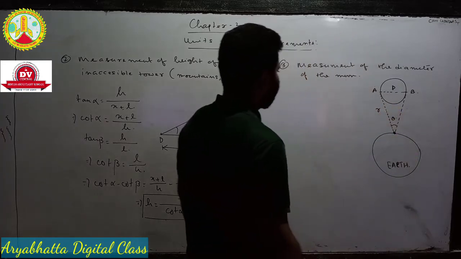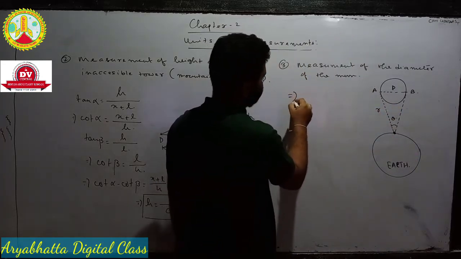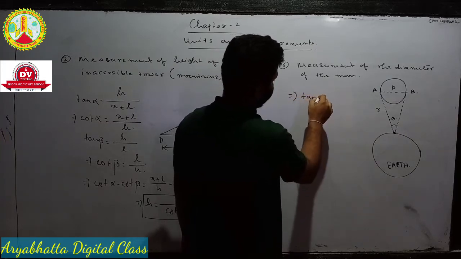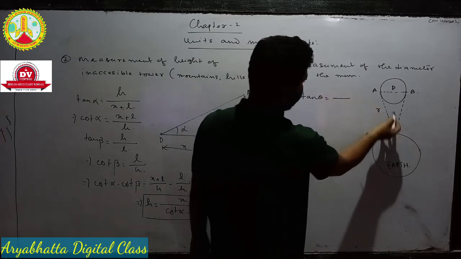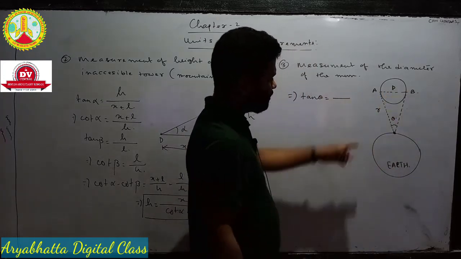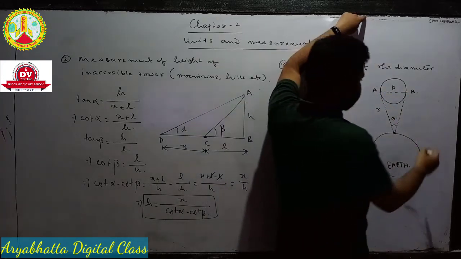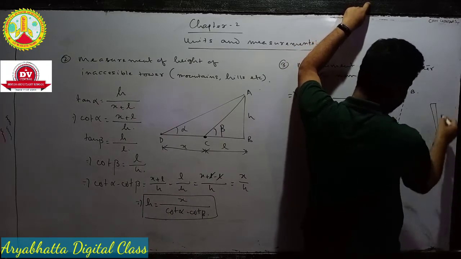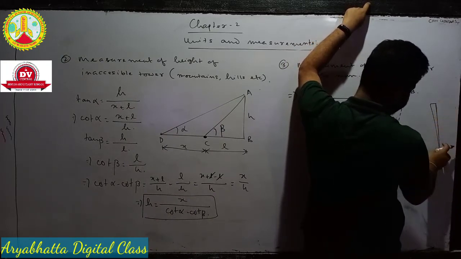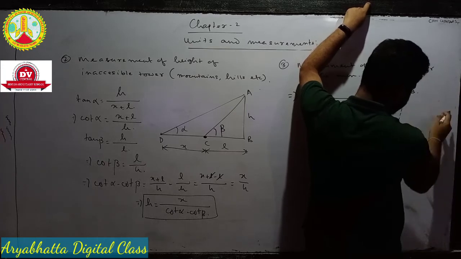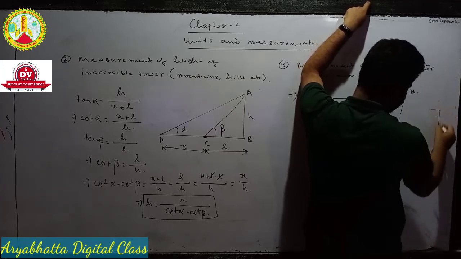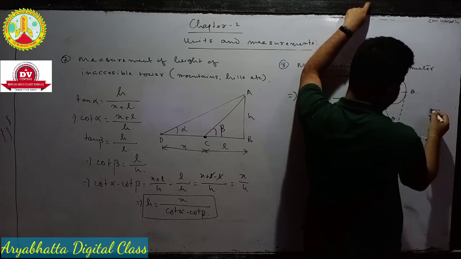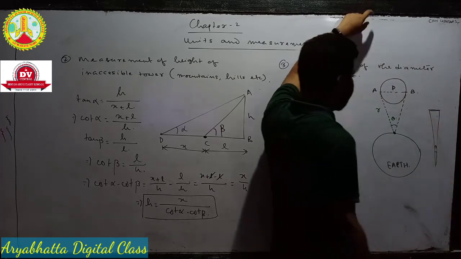So from here what can we write? You can write that tan theta is equal to perpendicular by base. This triangle will look like this one, because the moon is very far away. So the angle will be very small, so we can take this as the perpendicular.